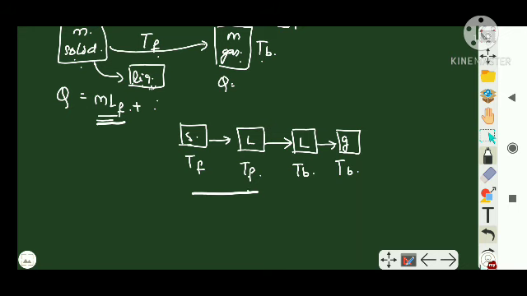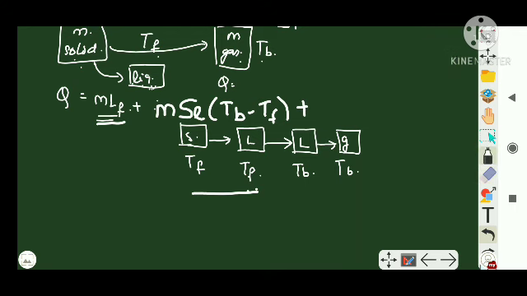Plus, now I want to change the temperature of the liquid itself. So there is no change of phase, or state is not changing. So m into specific heat of the liquid, let's take it S_L, into delta T, which becomes what now? T_B minus T_F, where the boiling point can also be written as T_V, vaporization, the same boiling point itself, right?